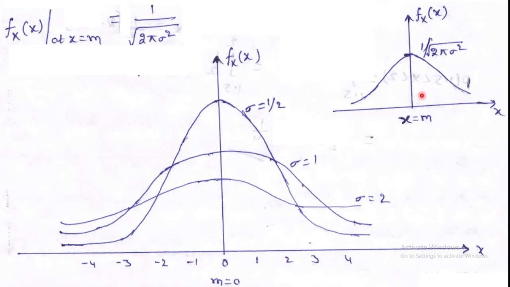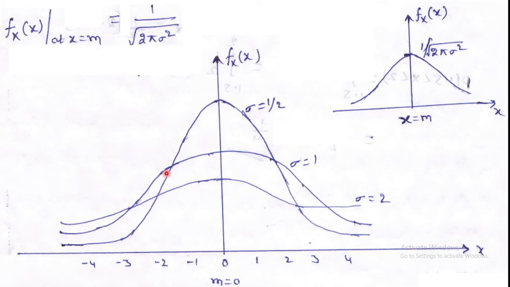The shape of this curve, the density function f_X(x), mainly depends on the parameter sigma. Here in this graphical representation, there are different values of sigma: the sigma equal to 1 curve, the sigma equal to 1 by 2 curve, and the sigma equal to 2 curve. The shape of this curve mainly depends on the parameter sigma, and the curve is called the normal curve. The normal curve is a bell-shaped curve.